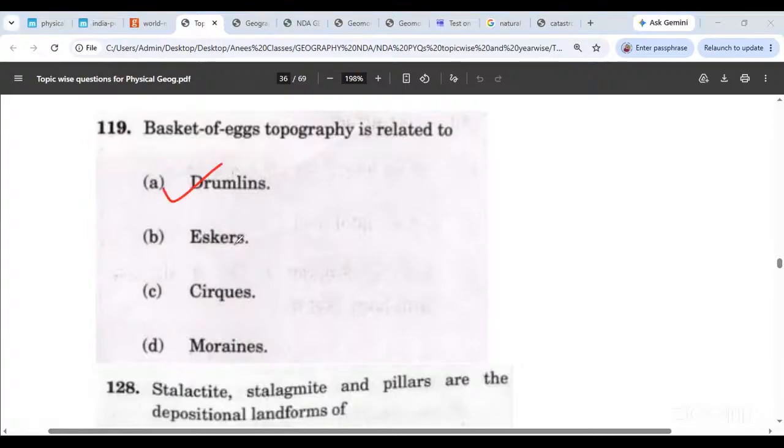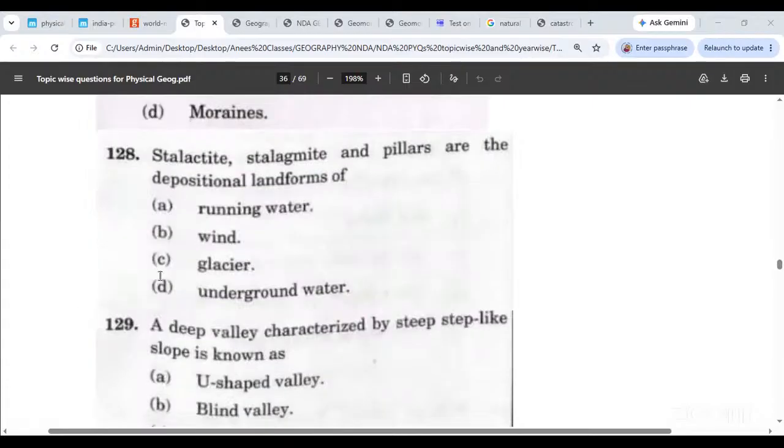Can it be related to eskers? What were eskers? Depositional or erosional? Eskers are depositional. Tarns, depositional or erosional? Cirques and arêtes, erosional. Absolutely correct. Moraines, depositional or erosional? Deposition. Did you not do glaciers yesterday?